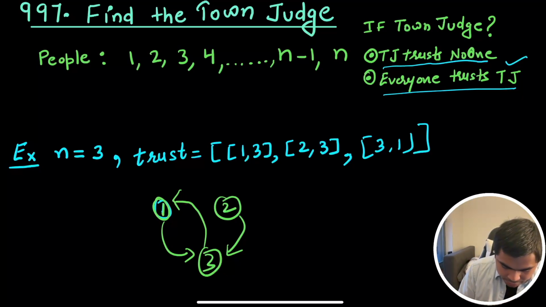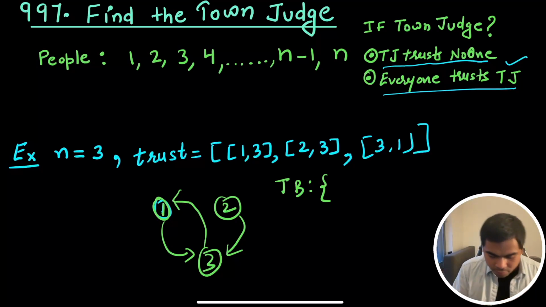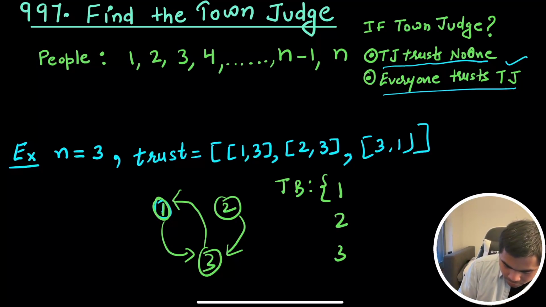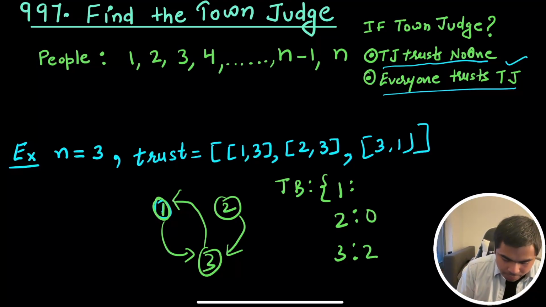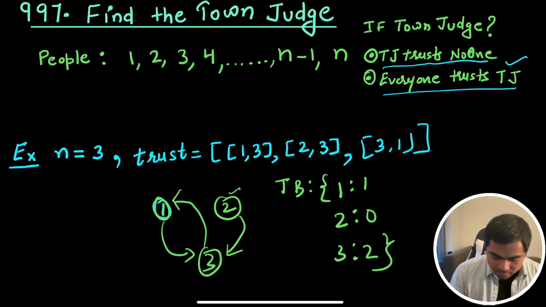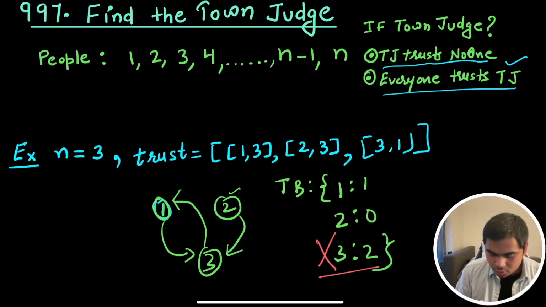So now in this case, if we have the trusted by dictionary, you're going to see that in our trusted by we were supposed to have all the people, 1, 2, 3, and everyone other than the town judge is supposed to have 0. But in this case you'll realize that 3 has the value 2, 3 has 2 incoming edges, and 2 has 0 incoming edges here, and then 1 has 1 incoming edge. And that means that 3 is no longer the judge.